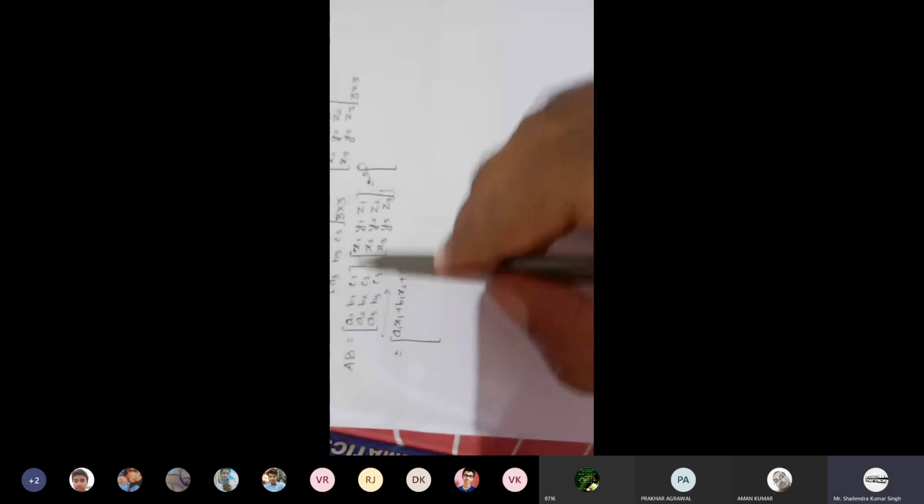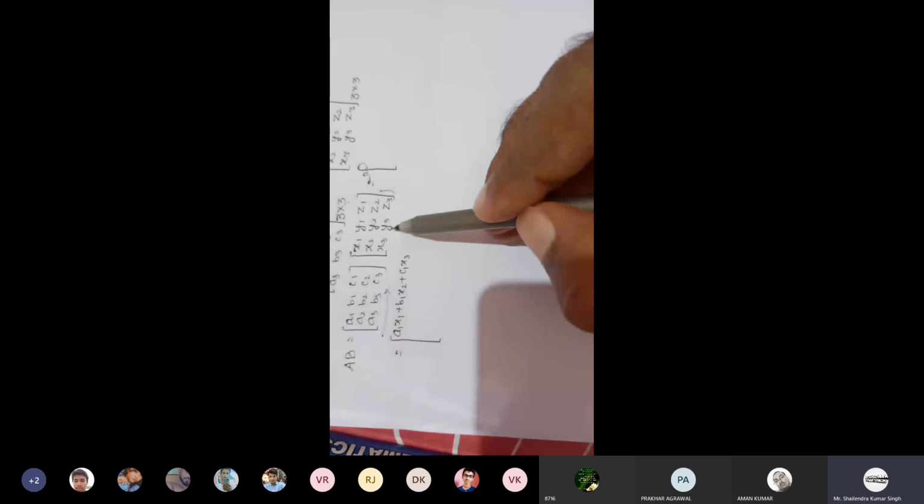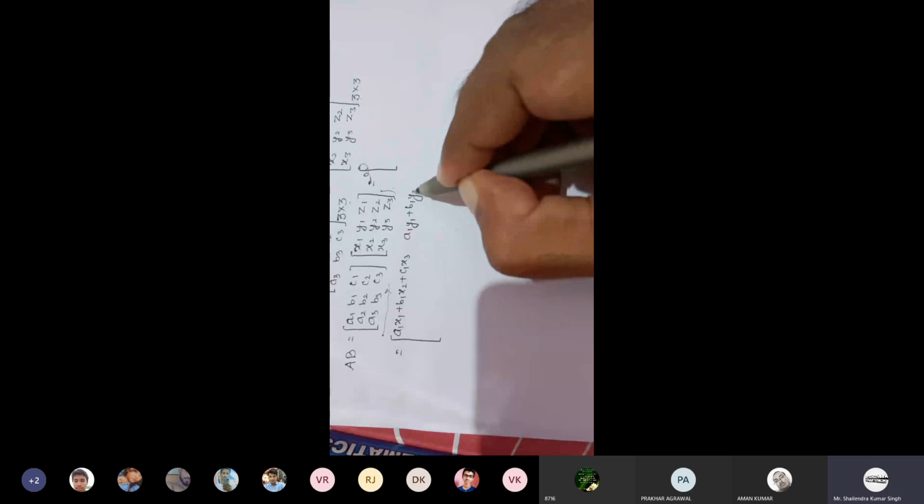Similarly, first row and second column: A1 Y1 plus B1 Y2 plus C1 Y3.